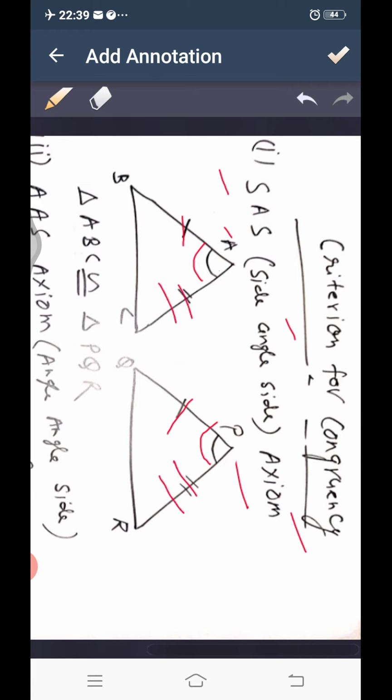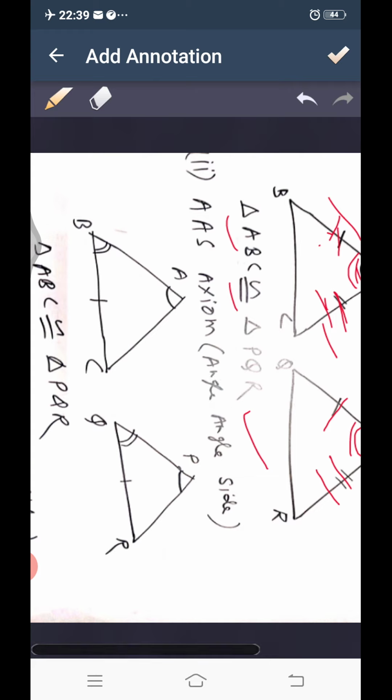So we can see an order that one side and another side and the angle included between them are equal. One side, then angle, then again one side. So this axiom is called side angle side. So from side angle side we can write triangle ABC congruent to triangle PQR.